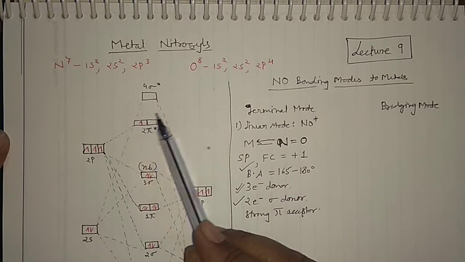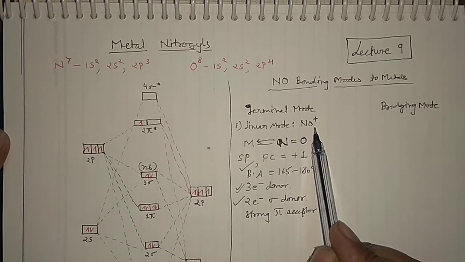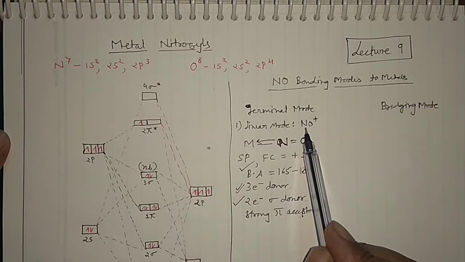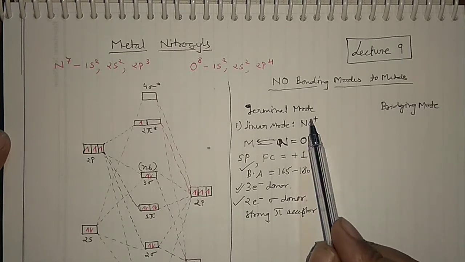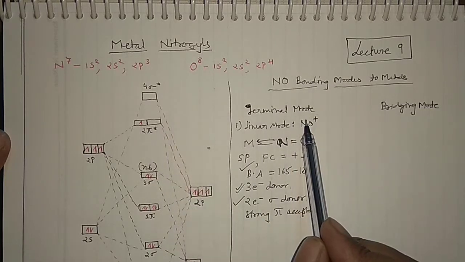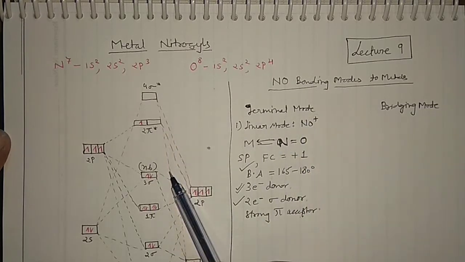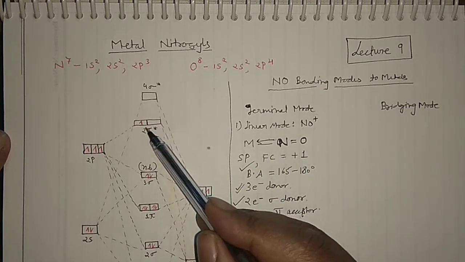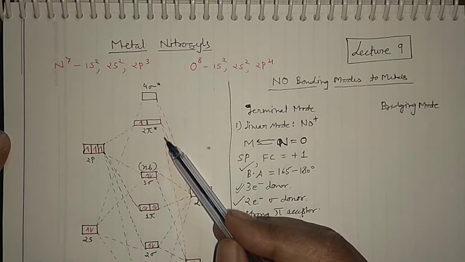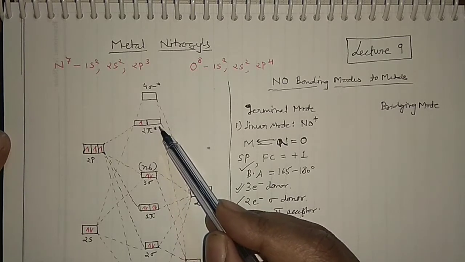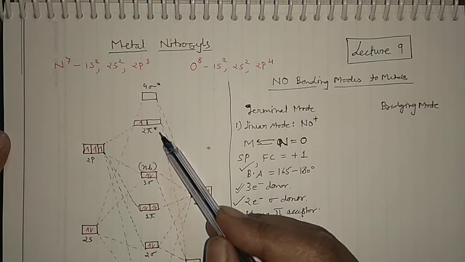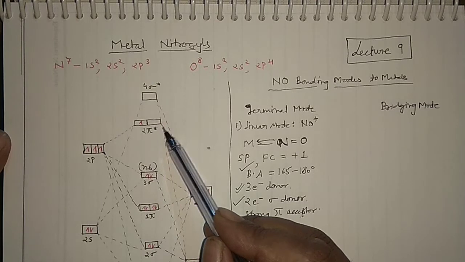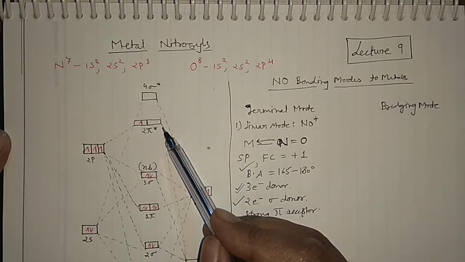Once you remove 1 electron from here, you get NO positive, and when the positive charge increases, the electronegativity of the group increases. Due to the removal of this electron, it gets the positive charge and electronegativity increases. When the electronegativity increases, this 2 pi antibonding orbital decreases in energy. Now it behaves as a low lying antibonding molecular orbital, and a pair of electrons can easily be donated into it.